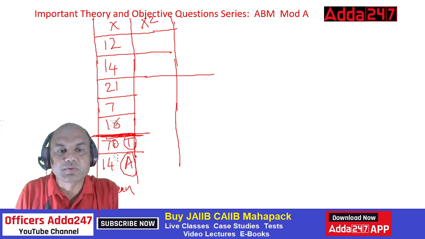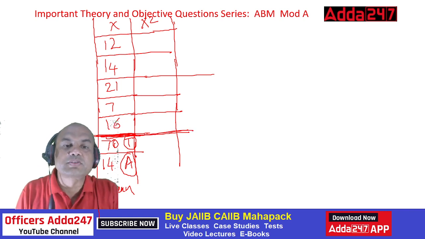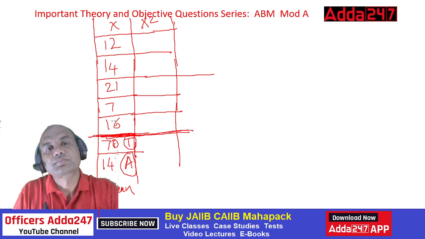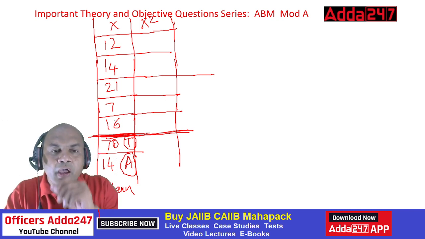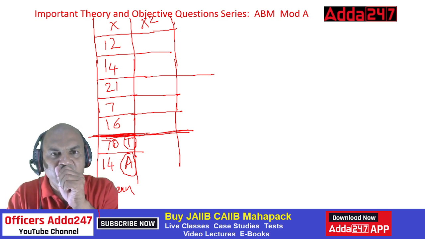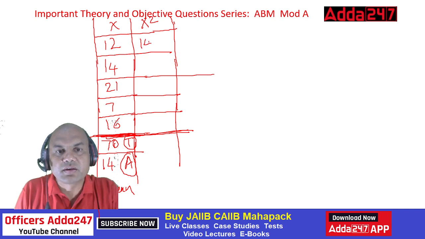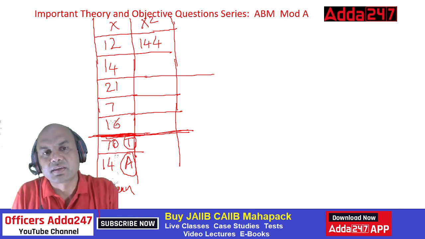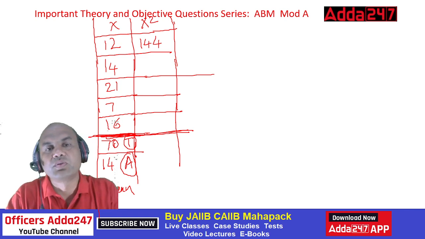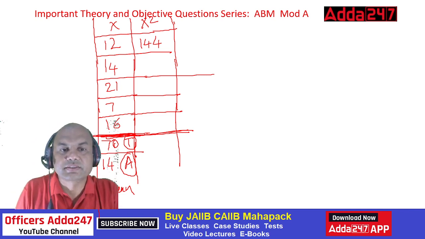Everyone try your x square over here. X square means square of these terms, up to this only, not the total. So 12 square. What is 12 square? Everyone, give me the answer. 12 square is 144. Up to 30, it must be by heart. 14 square is 196. Correct.